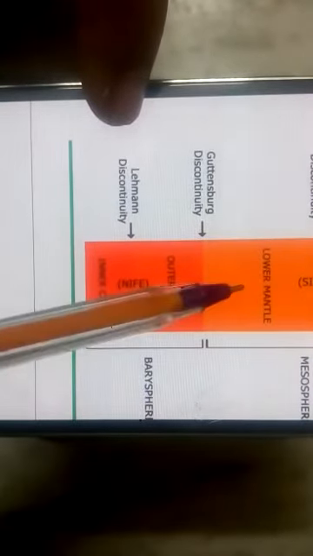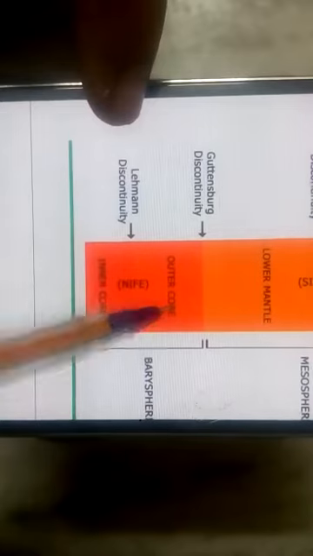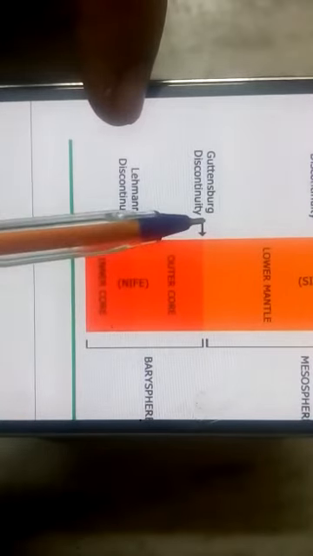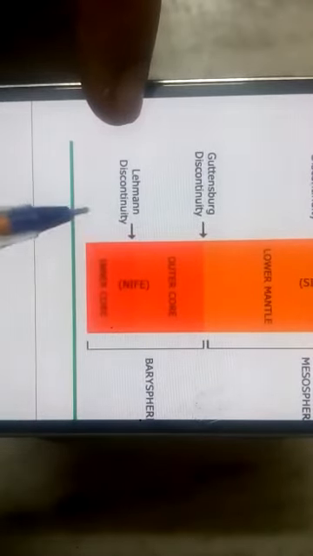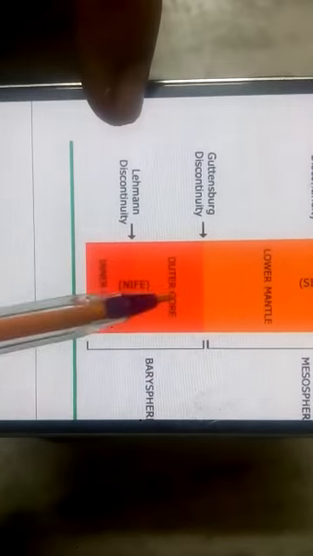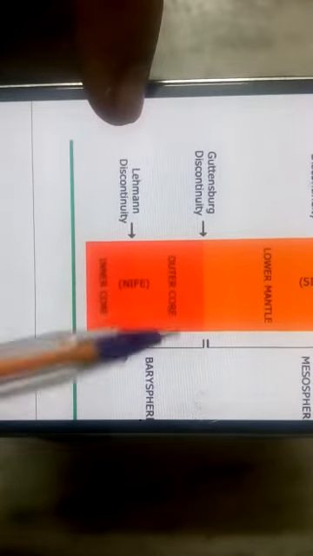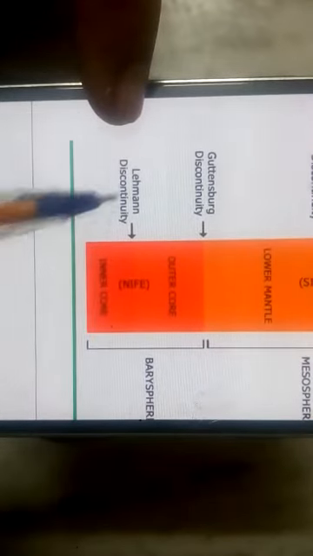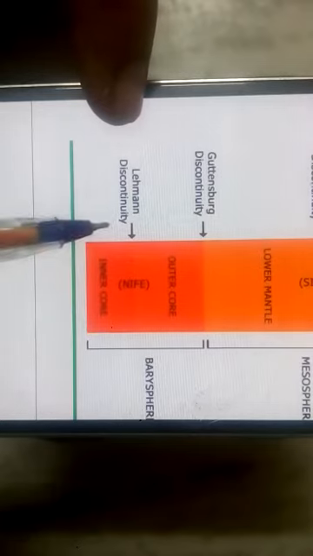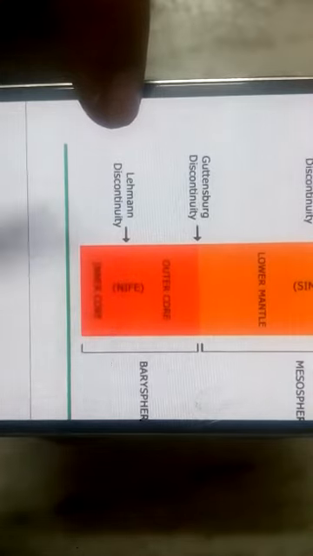Then the last one, the core. The discontinuity between mantle and core is called the Gutenberg discontinuity. And the last discontinuity, between upper core and lower core, or we can say outer core and inner core, is the Lehmann discontinuity. So these are the different discontinuities between each layer as well as between two parts of each layer.